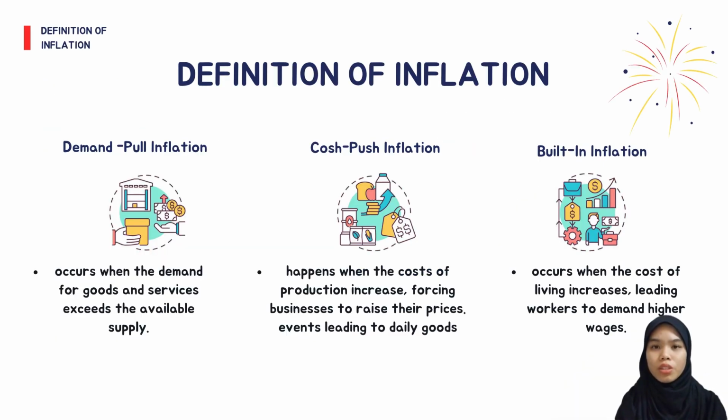Inflation can be caused by three main factors, which is demand pull inflation, cost push inflation, and built-in inflation. First, demand pull inflation. According to Seda Onu 2024, demand pull inflation occurs when the demand for goods and services exceeds the available supply, when the consumer, business, and government demand more than the economy produces. Competition for limited goods and services makes price rise.